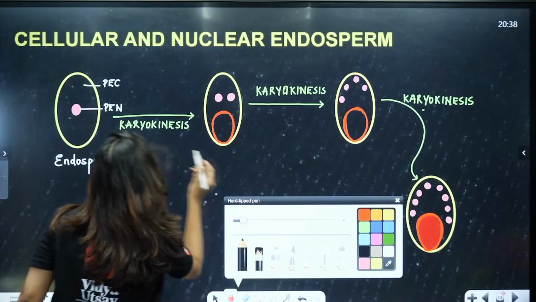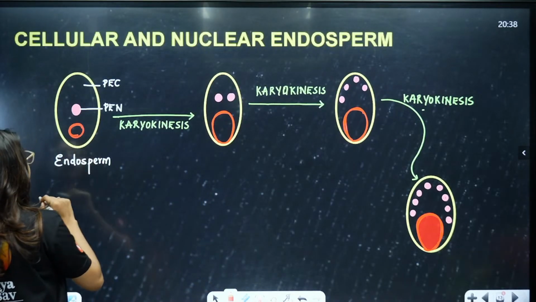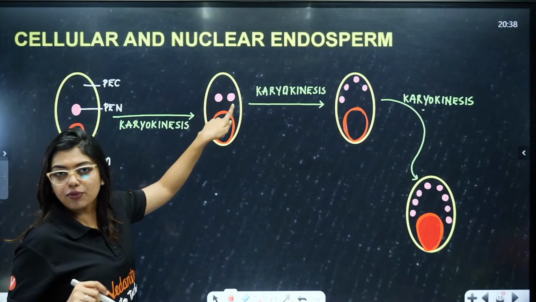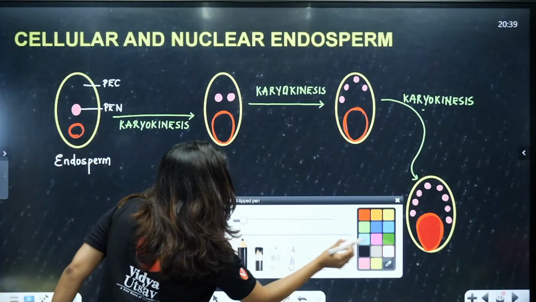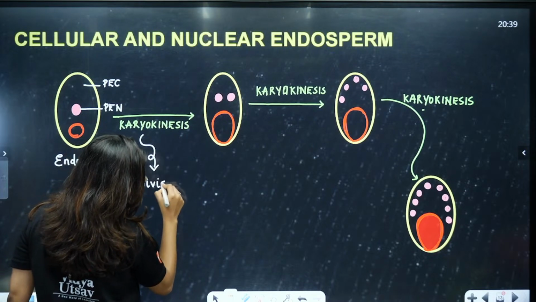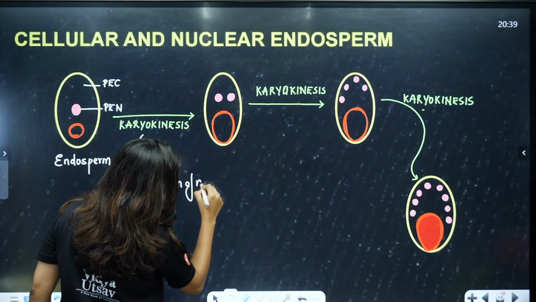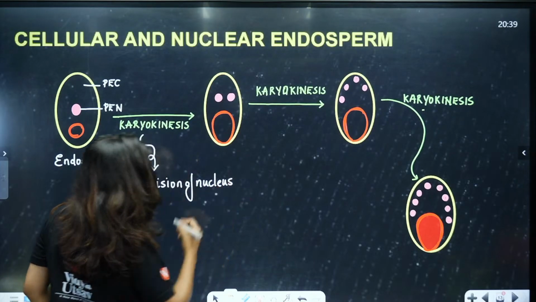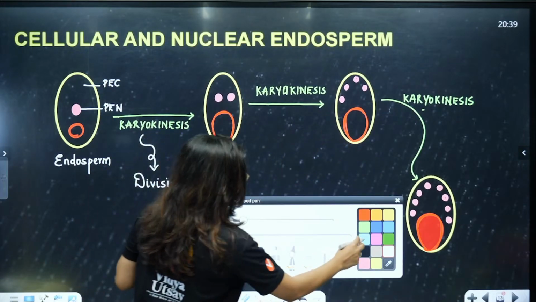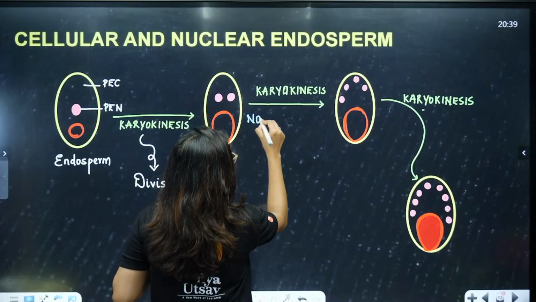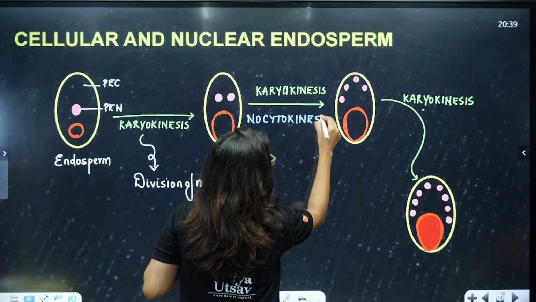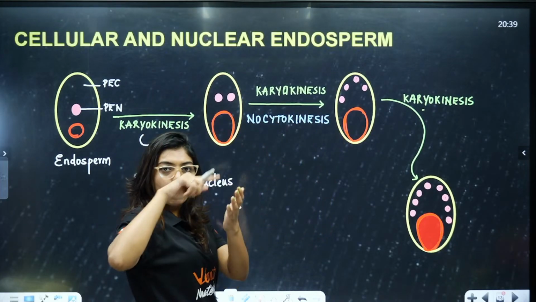So even if I draw one zygote here, like this, it will start with karyokinesis and we will see two nuclei formation. Karyokinesis is where nucleus division happens, division of nucleus. Clear? Again karyokinesis happens. Now please remember, there is no cytokinesis happening. If cytokinesis doesn't happen, students, then obviously cell wall formation is not happening, right?